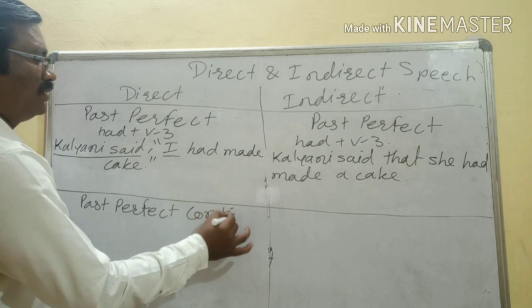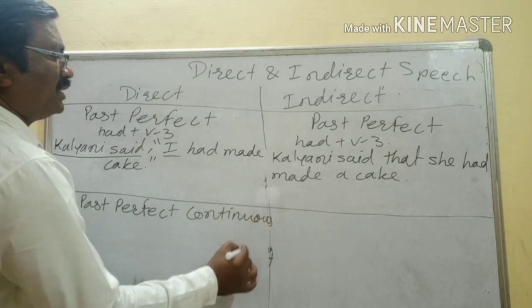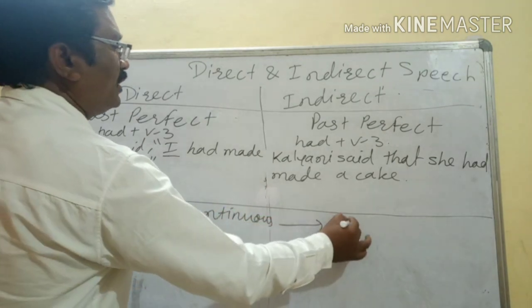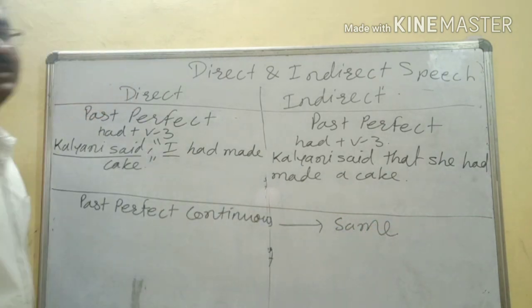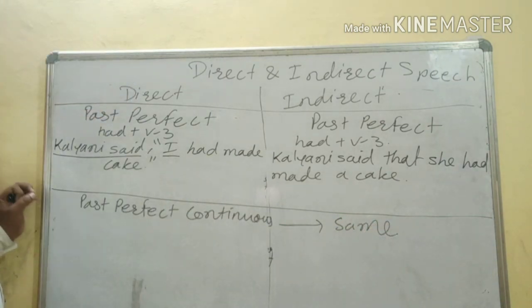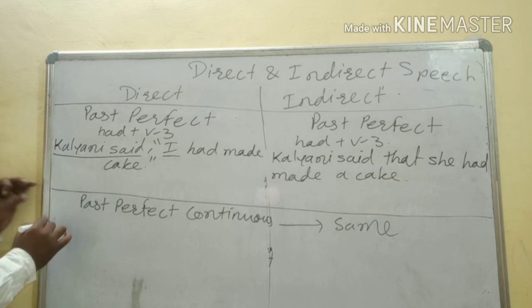Next tense we are going to see is past perfect continuous. Okay, past perfect continuous, dear friends, this is also going to remain the same. This is also going to remain the same tense according to the tense. Just see.